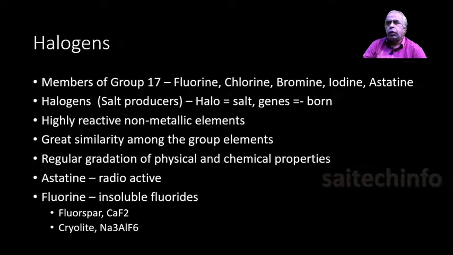Then, when we look at the physical and chemical properties, you can observe regular gradation. Among these, astatine occupies the last position in group 17, so it is radioactive. Fluorine is having a lot of ores, and it is available in the soils, then in plants, in some marine plants, etc.